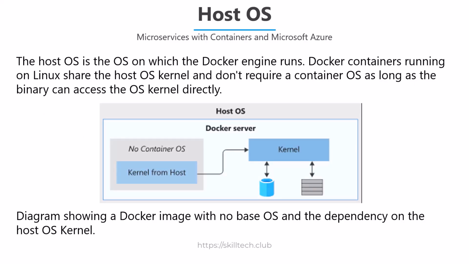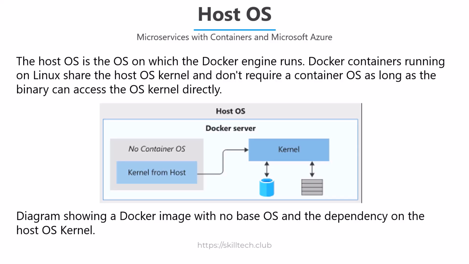Once you understand that, you also need to understand two more terminologies: we have something which is known as host operating system, and we have something else which is known as container operating system. Let's understand this. The host operating system is the operating system on which Docker engine runs. Docker container running on Linux share the host operating system kernel and don't require a container operating system as long as the binary can access the operating system's kernel directly. This line is directly indicating that the operating system on which you have installed Docker or Docker desktop, that is an operating system which is treated as host operating system, because on this your Docker is going to run.